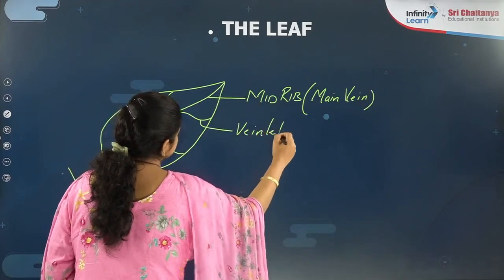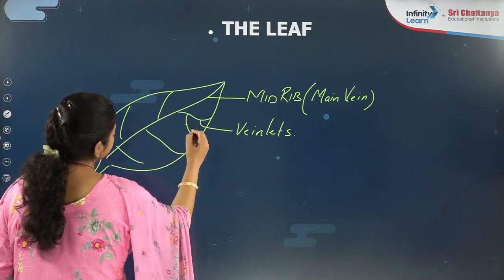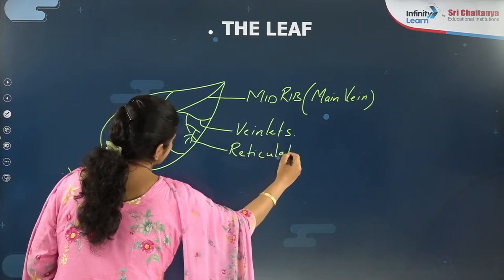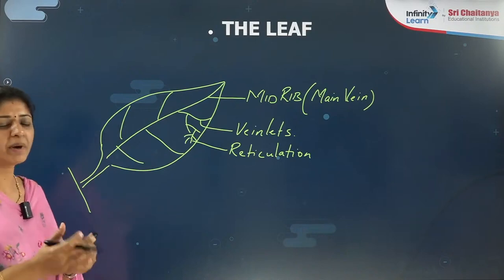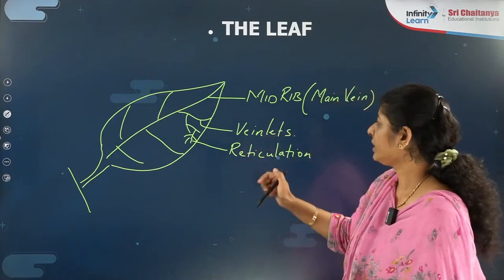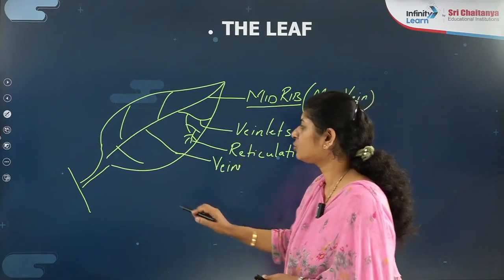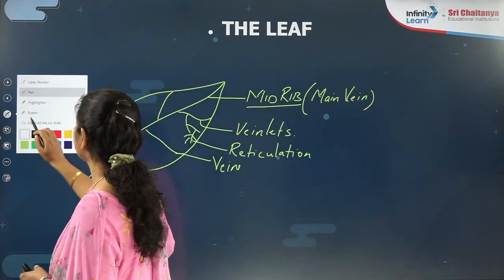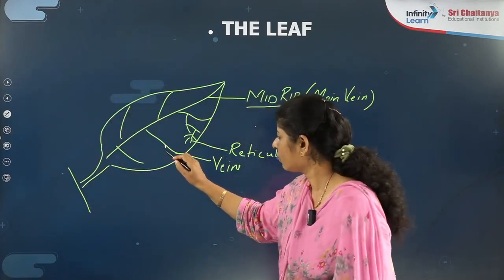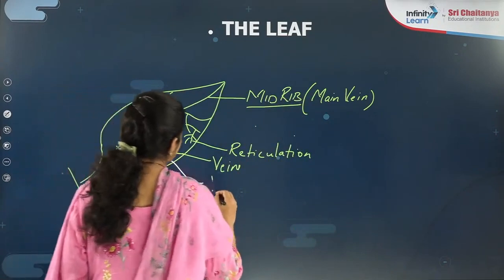veinlets, right? Now these are further divided into further reticulations. This is reticulations, right? We will discuss later whether it is parallel or reticulate venation. We will talk about it later, but right now we are discussing the various aspects. This is the midrib. Even at this level you can call them veins, and then their distribution. I must write here that the veinlets, further, you can take as a classification or order of division over there. You can take this as veins, right? I repeat this point once again.